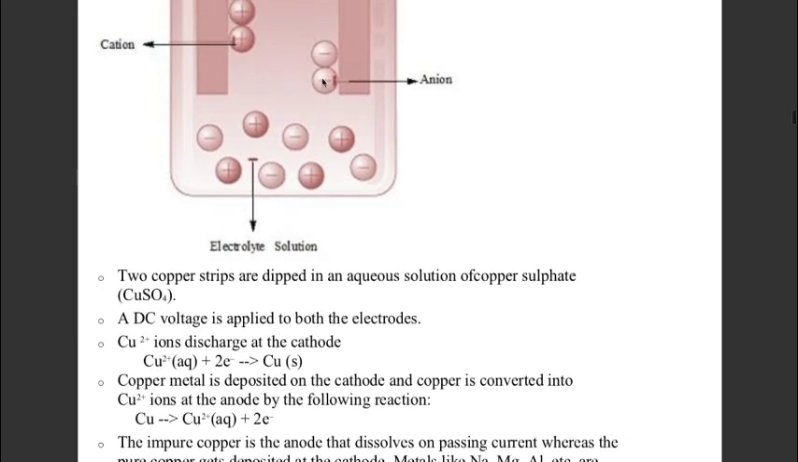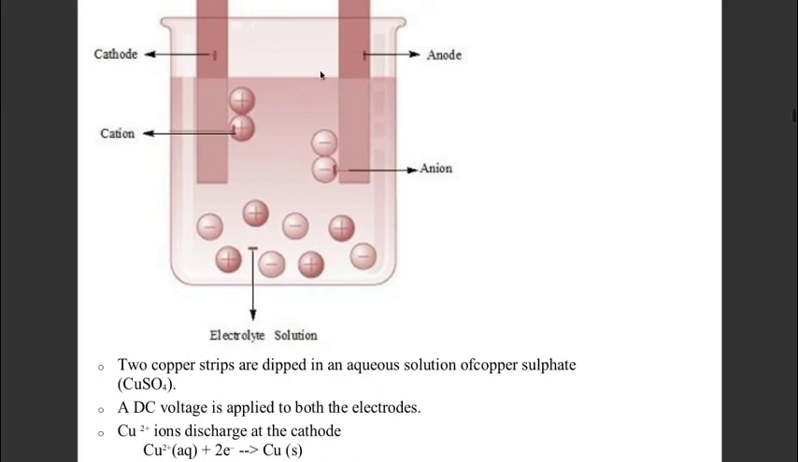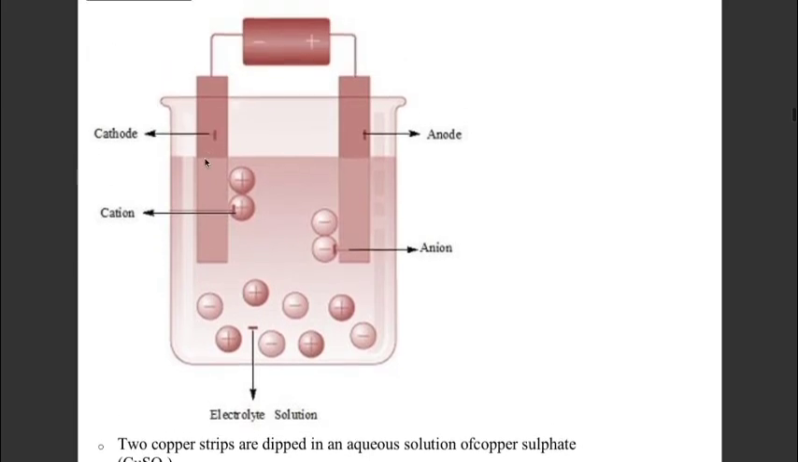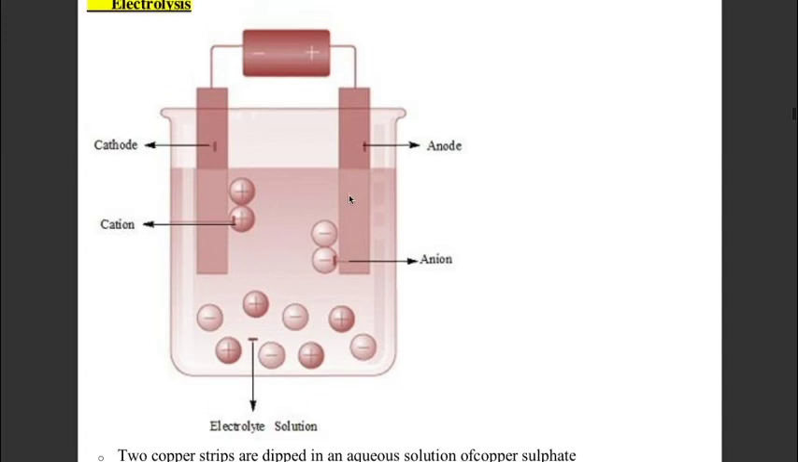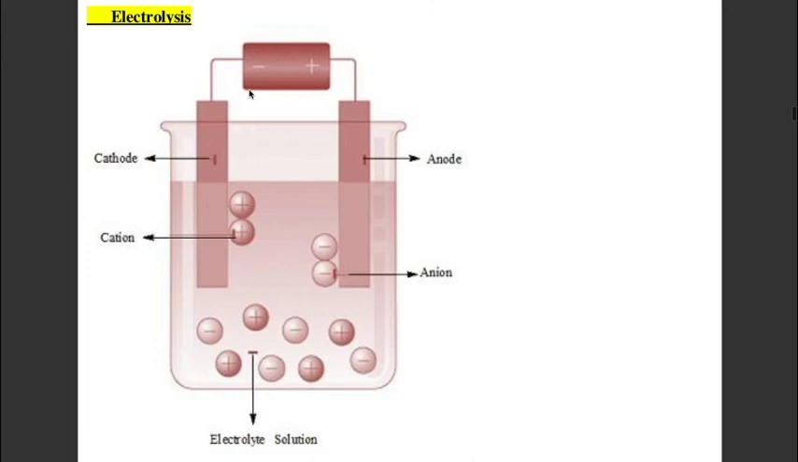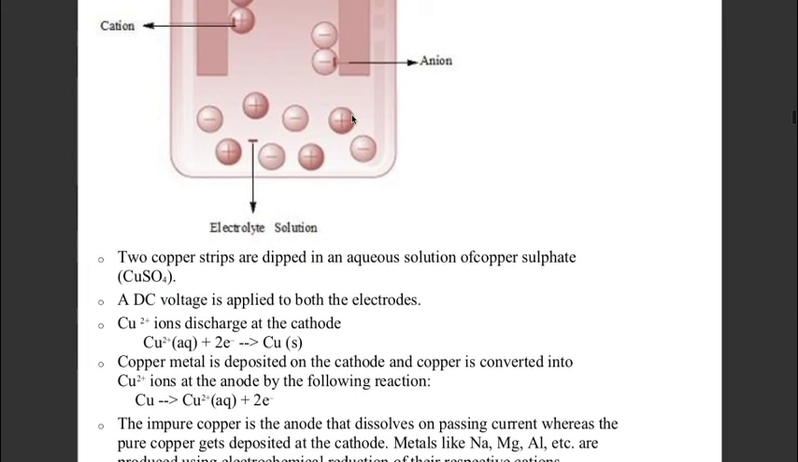So the cathode gets copper ions in the form of copper metal atoms, and from the anode, copper atoms come into the solution in the form of copper plus 2 ions, leaving behind their 2 electrons at the anode. In this way, electrode potential gets generated between these 2 electrodes, and hence current can be passed through the solution.